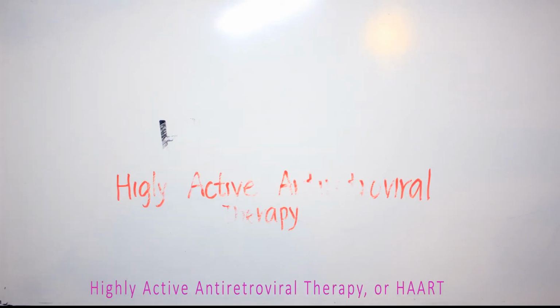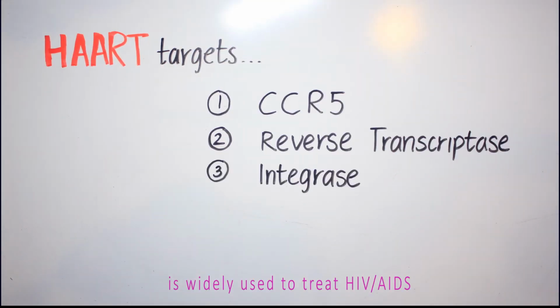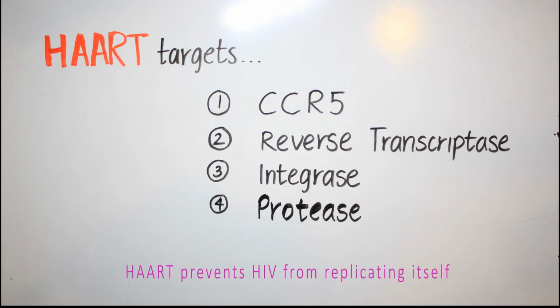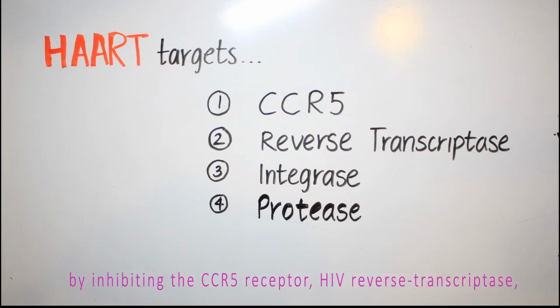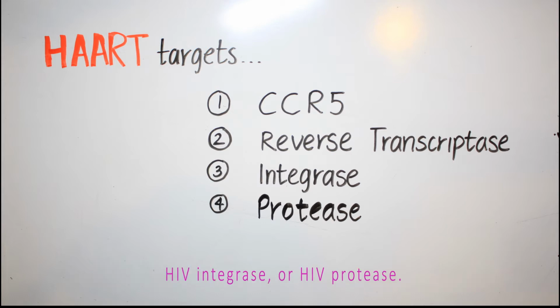Highly active antiretroviral therapy, or HAART, is widely used to treat HIV/AIDS. HAART prevents HIV from replicating itself by inhibiting the CCR5 receptor, HIV reverse transcriptase, HIV integrase, or HIV protease.